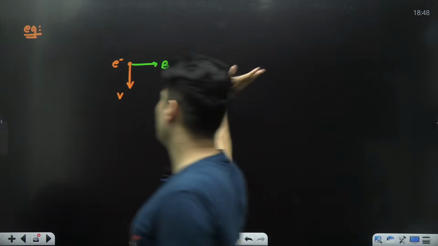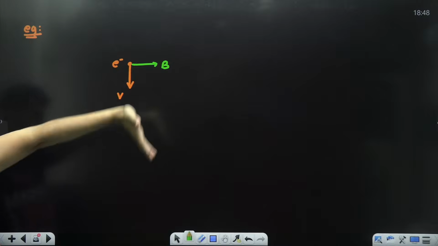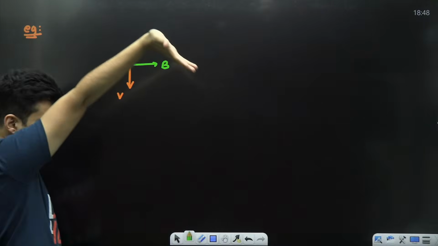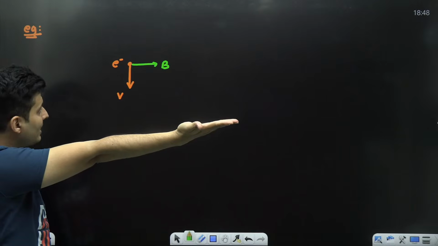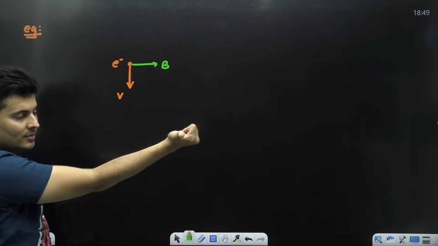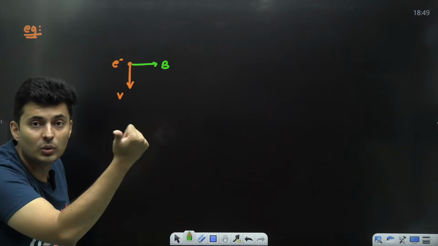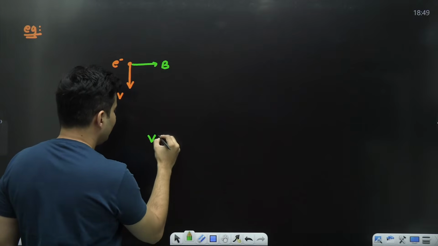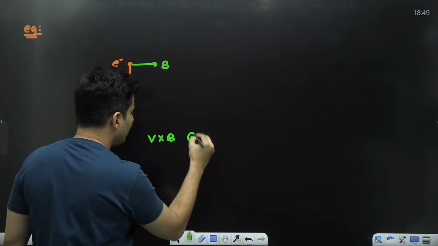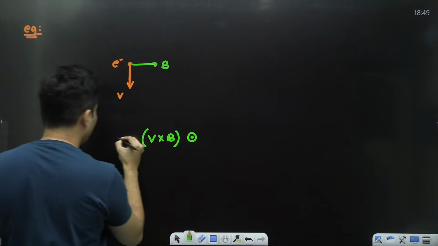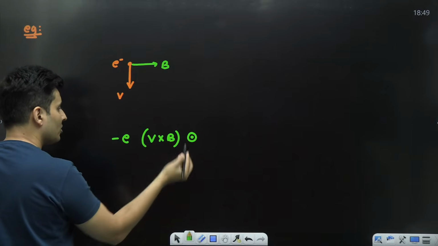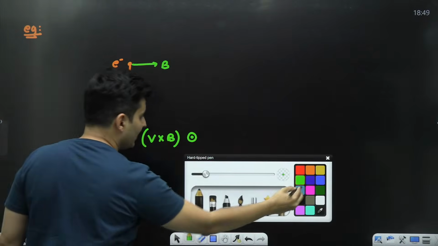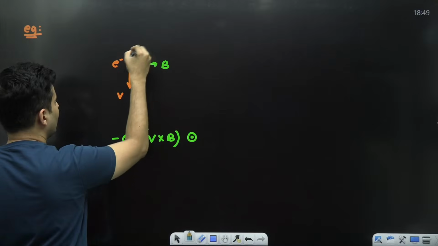Velocity is down. You will have to really twist your hand, guys. Velocity, hold your right hand like this and move it slightly in the direction of B. V cross B is coming towards you. So be careful. V cross B is towards you. But there is a problem. I'm multiplying with a negative charge. This is negative charge, so it will change the direction. So hence, it will make it exactly opposite.